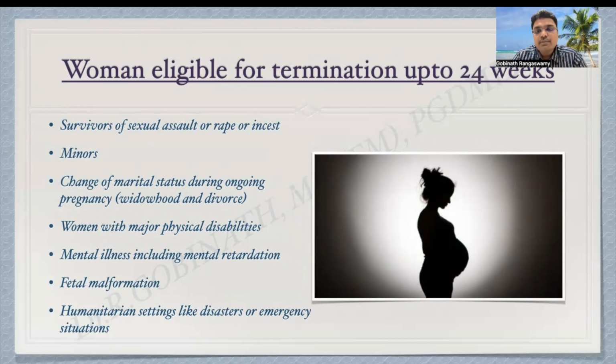Who is eligible for termination up to 24 weeks? Survivors of sexual assault or rape or incest, married women as well as unmarried women, and those with change of marital status during the ongoing pregnancy. Suppose the husband of the woman dies or she gets divorced, then she becomes eligible for termination of that pregnancy. Also women with major physical disabilities, mental illness including mental retardation, fetal malformation, and humanitarian settings like disasters or emergency situations. In all these situations, the woman is eligible for termination up to 24 weeks.